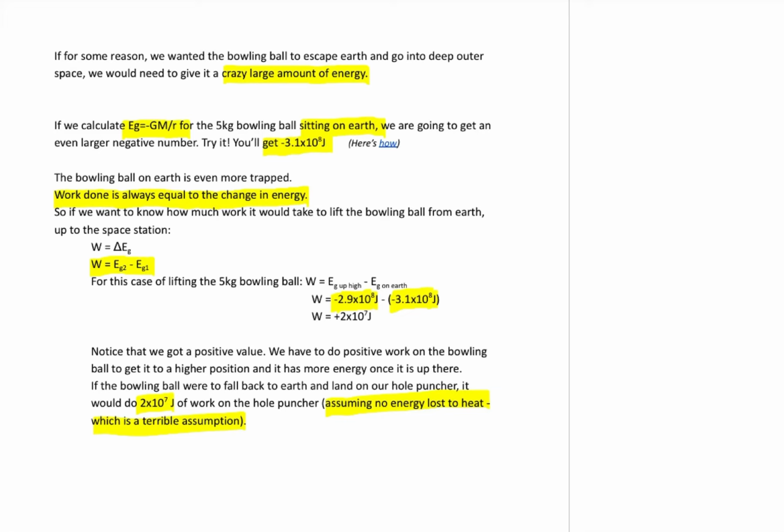Hopefully that helps wrap your brain around the math. Negative GMm over R: the R is always in meters and the distance from the center of Earth. The less negative really means the more energy that object has. And when we're comparing, we either compare it to the zero energy that it has when it's in deep, deep, deep, deep outer space, or we do a subtraction to compare how much energy something had relative to another position.